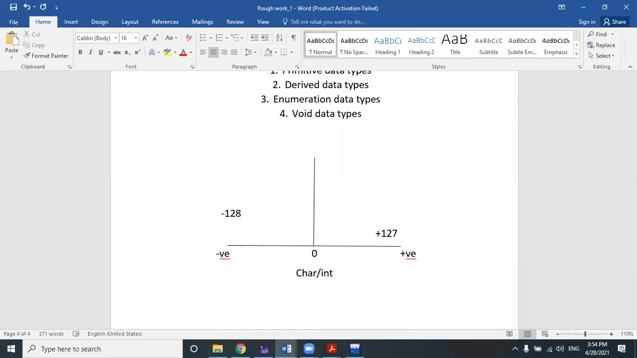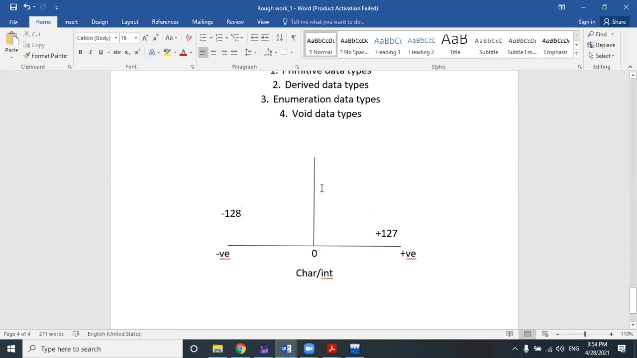If you consider integer, the same thing will happen. Only the range changes, because the integer range is quite high compared to character, because integer size is 2 bytes, whereas character size is 1 byte. So integer size is just double. That's why the range of the integer is quite high compared to character. Right. Now, this is in case of signed character.